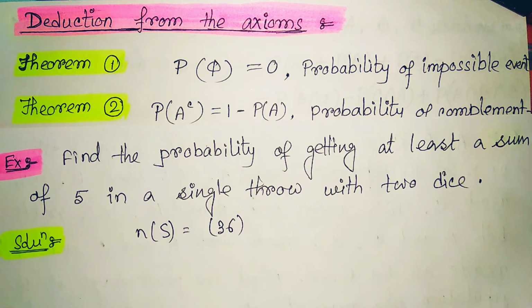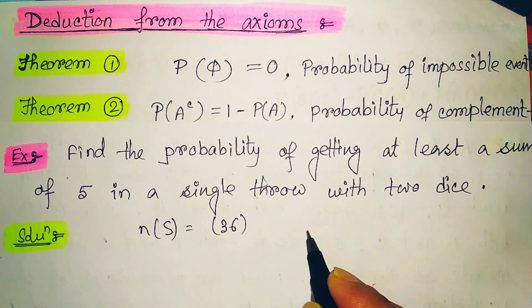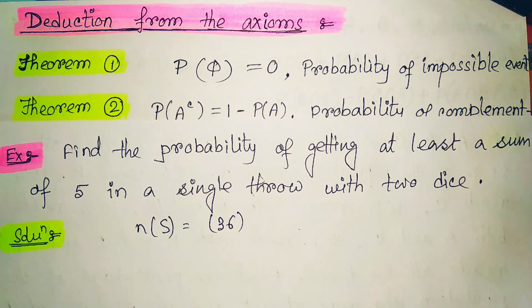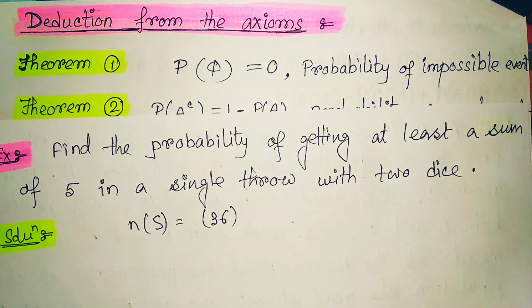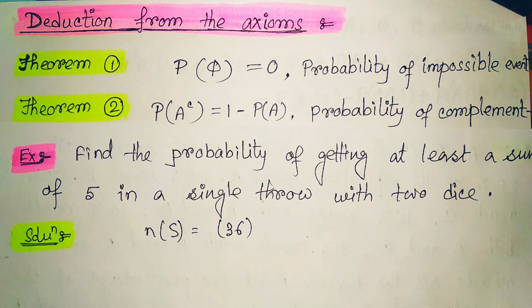Now, in 2 dice, their sum is at least 5, meaning 5 or more than 5. There are so many possibilities, so what we will do is find the sums up to 4.